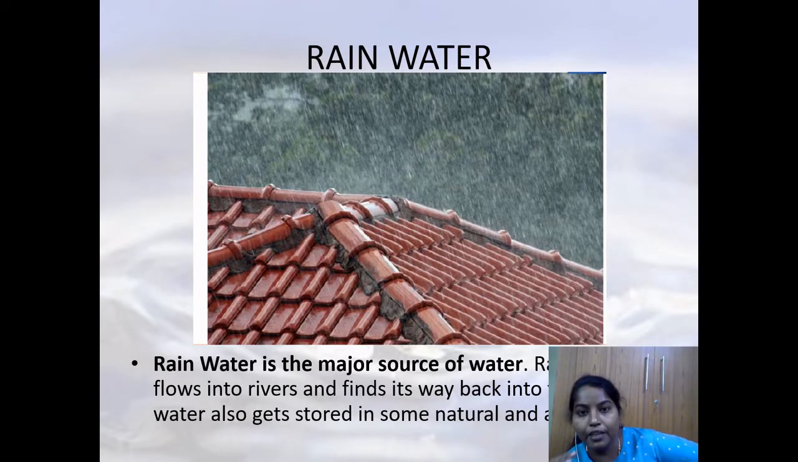The next is rainwater, and this is where we trust, right? If we have to have this water cycle continuously, we should be trusting this rainwater. This is a major source of water, and it flows into rivers and finds its way back into the sea. And just now we studied the cycle, how it goes on.